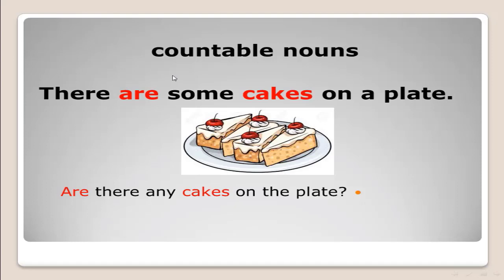The second kind is countable nouns. Something we can count, 1, 2, 3 or 4 pieces and so on. Look at this picture. This is a picture of some cakes. There are some cakes on a plate. We use here "are" because cakes are plural. And if you want to ask a question, we start with "are." Are there any cakes on the plate?